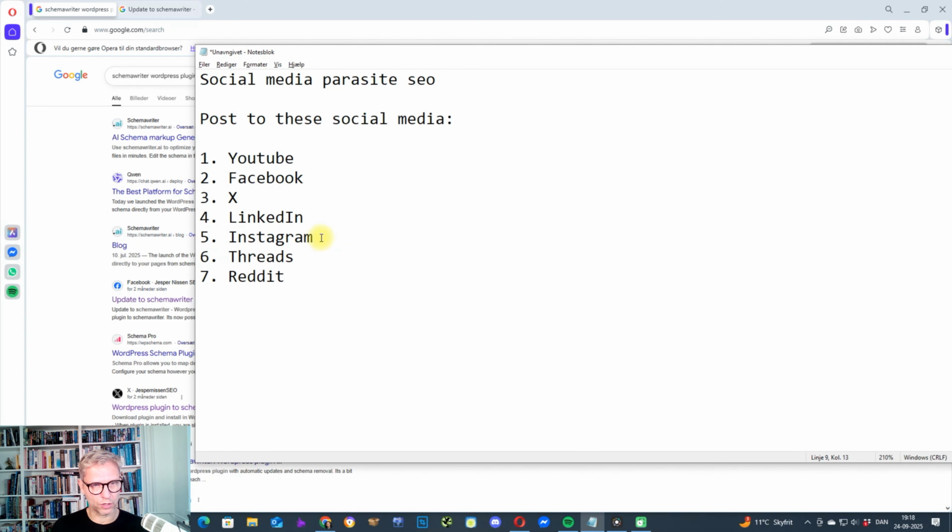So it works the way that it works with Threads is that if you post on Instagram, you will be asked if you want to share on Threads also. So it's very easy. You don't need to post to Threads. You just post on Instagram, and then you just click yes, share on Threads. And it's extremely easy. It's extremely fast also. And then Reddit. So I've not seen Reddit ranking for this particular search term.